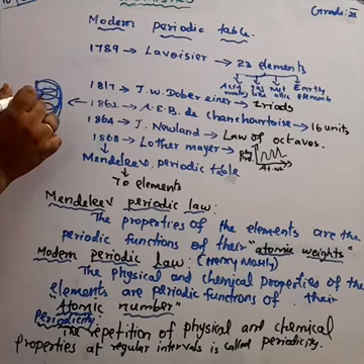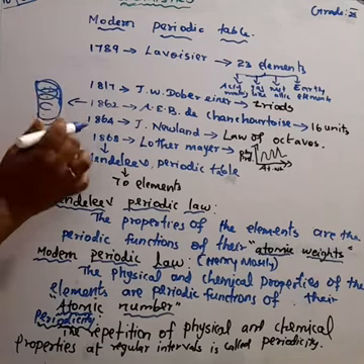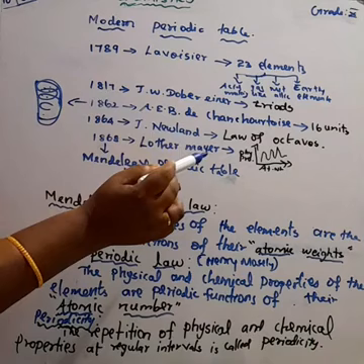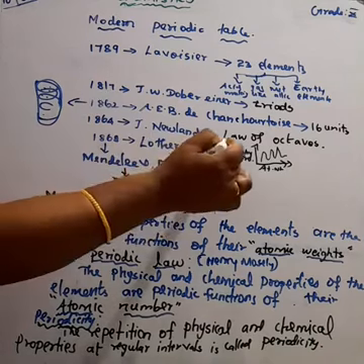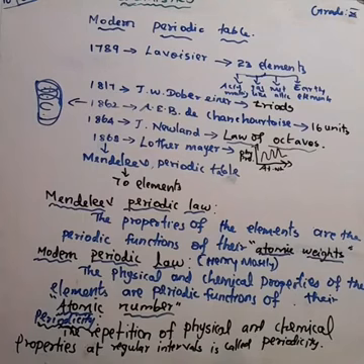So in 1864, J. Newlands made an attempt to classify the elements and proposed the law of octaves. What do you mean by the law of octaves?